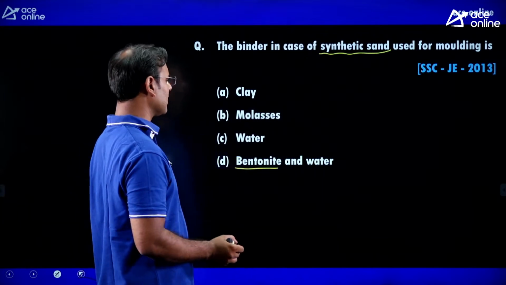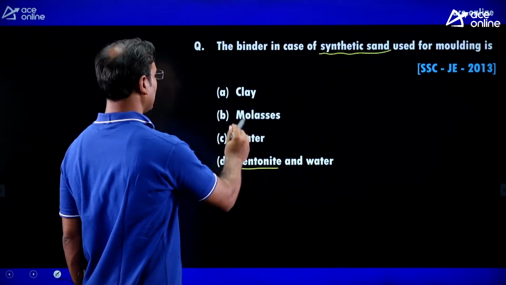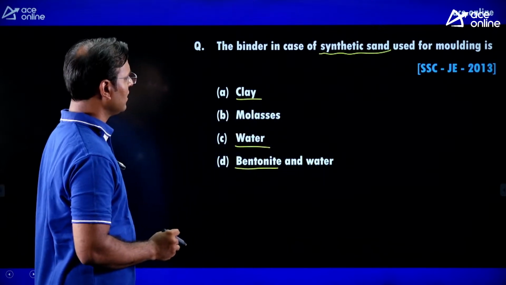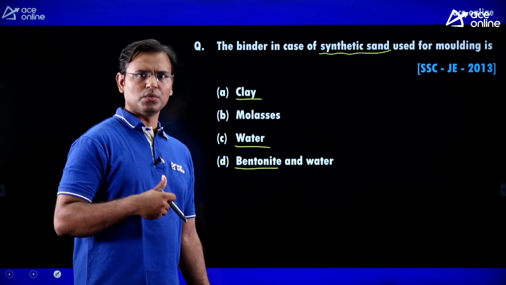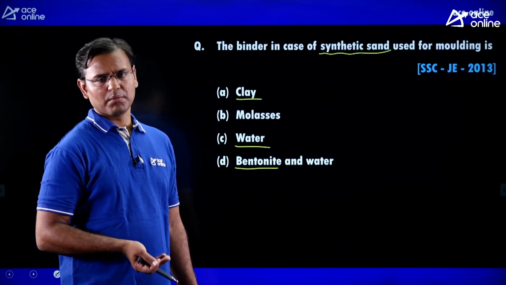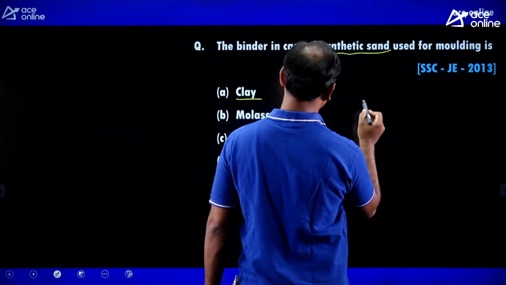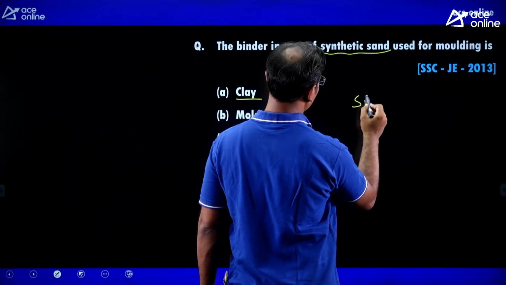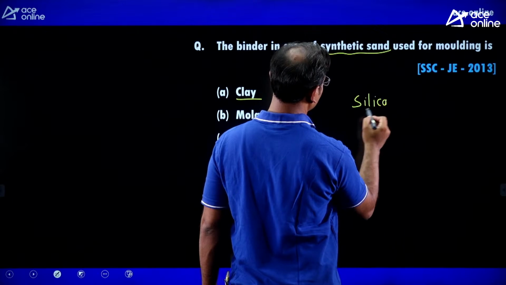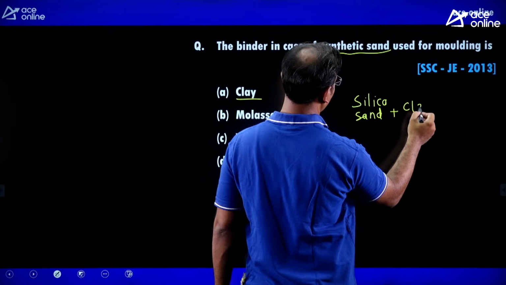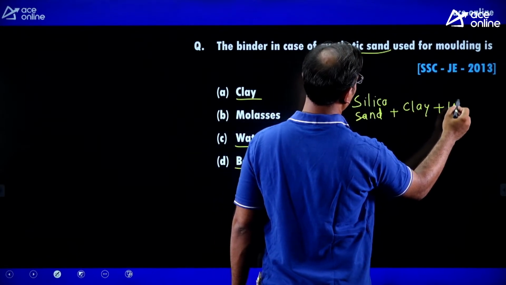What is the clay here? The clay is the added clay, and water, we need to make the mold. For making the mold we are using silica sand plus clay plus water.